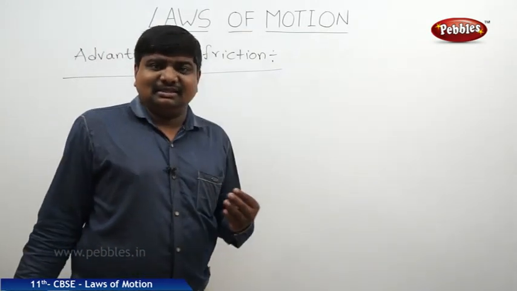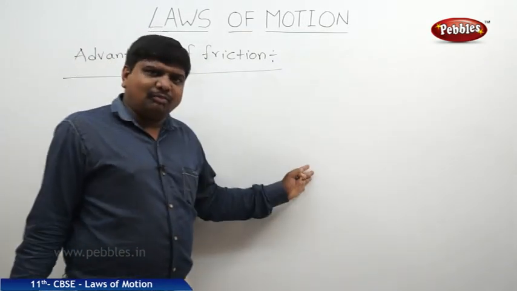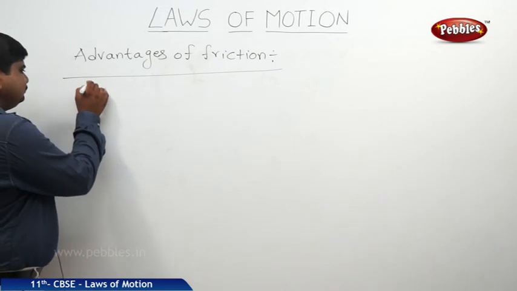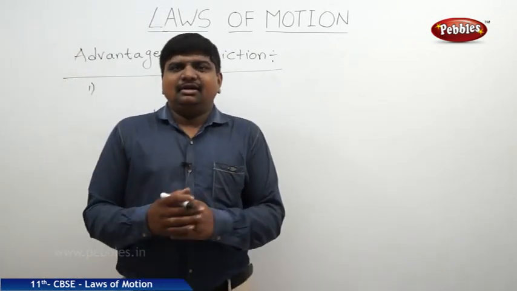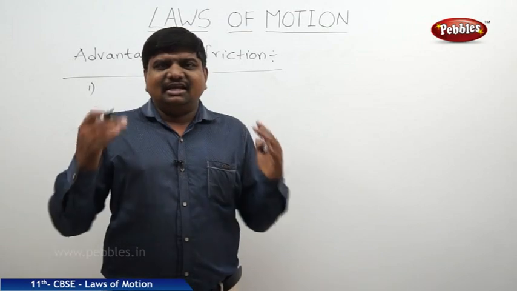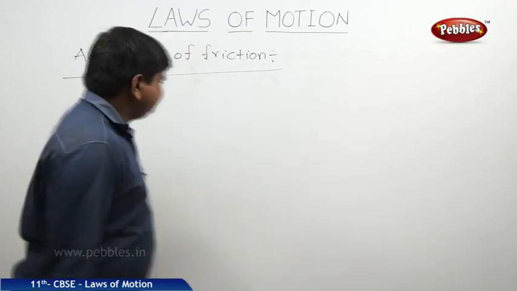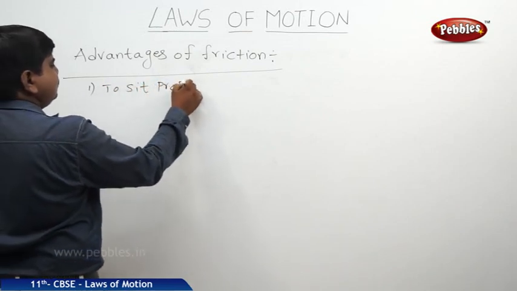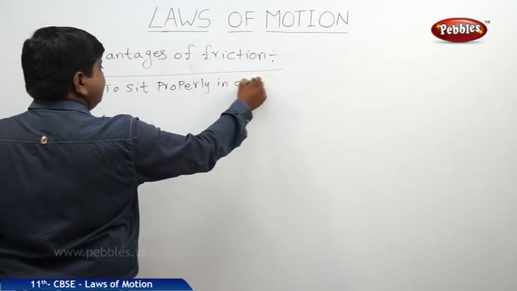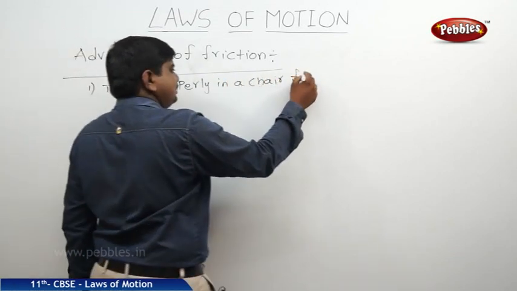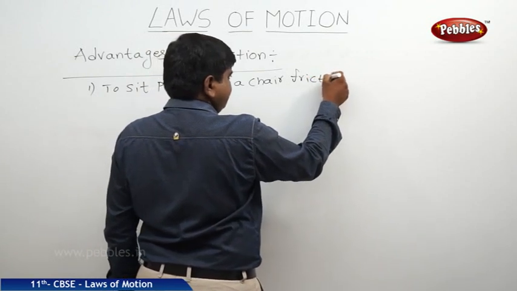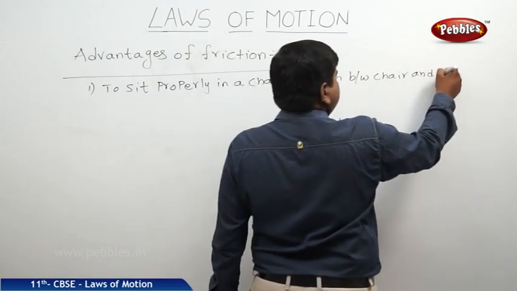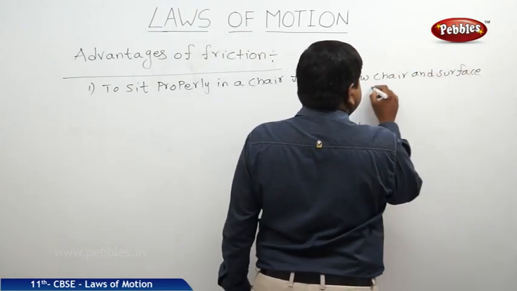How is it an advantage? In the case of contact between bodies, it is a disadvantage. But in our daily life, friction has many advantages. First one, suppose you want to sit in a chair. Without the friction between the surface and the chair, it is very difficult to sit properly. So, to sit properly in a chair, friction between chair and surface must be there.